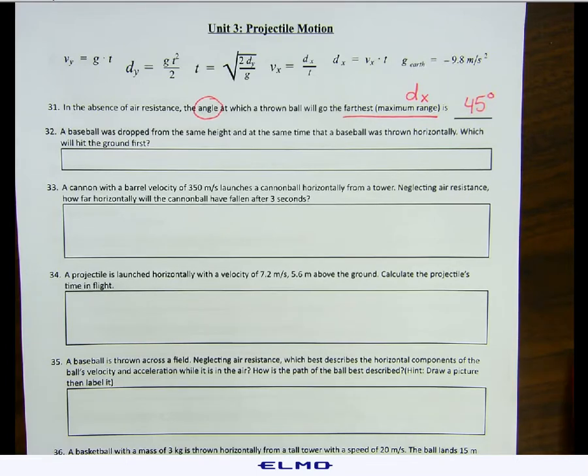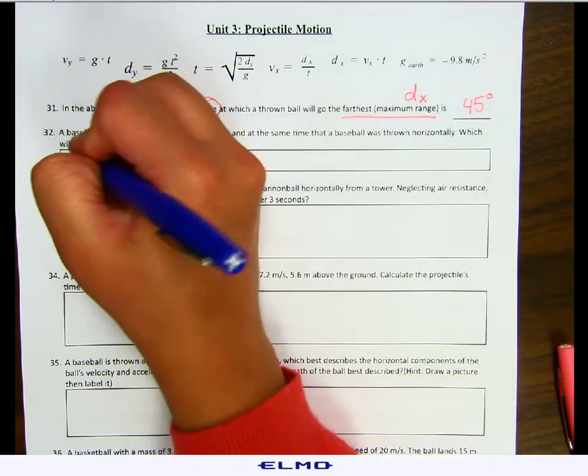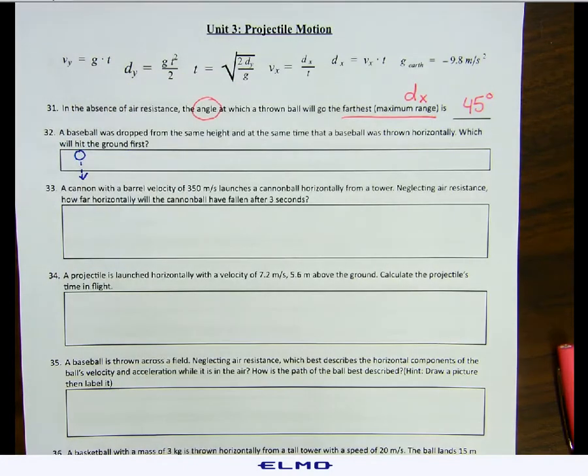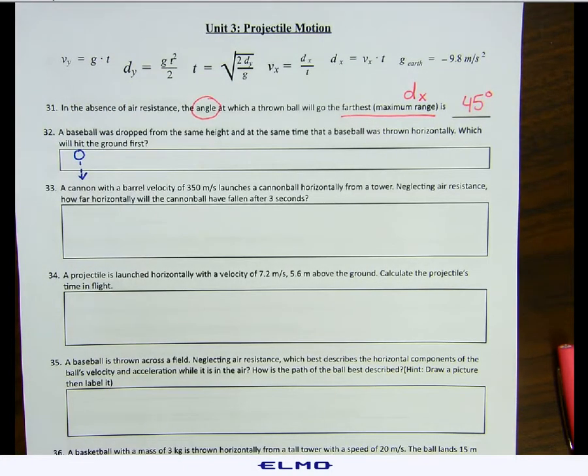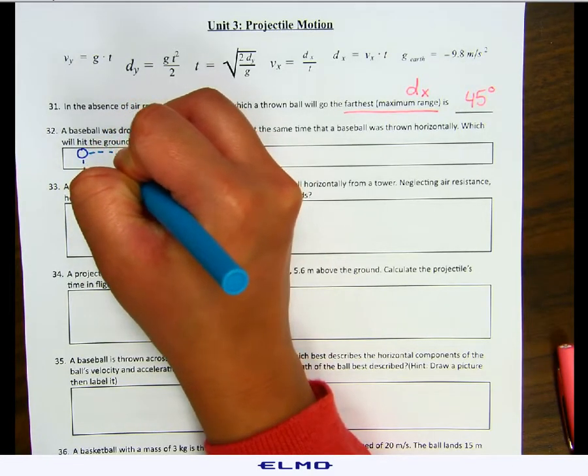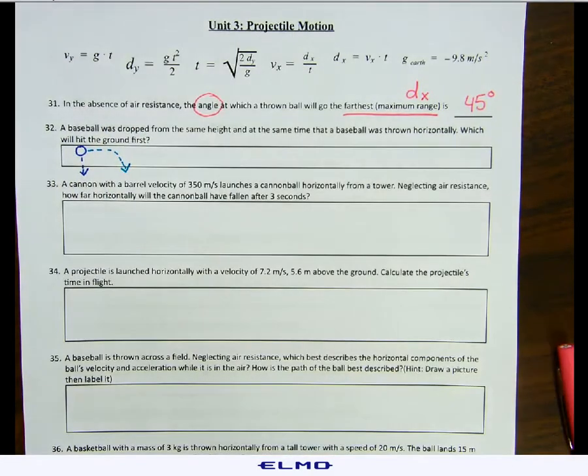Number 32. A baseball was dropped from the same height and at the same time that a baseball was thrown horizontally, which will hit the ground first. So let's look at what that looks like. We have a baseball going straight down, and then we have a baseball being thrown horizontally, but because of gravity, it has to go down. So this is the scenario.